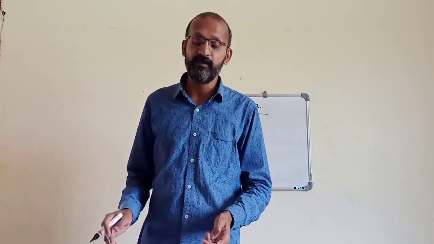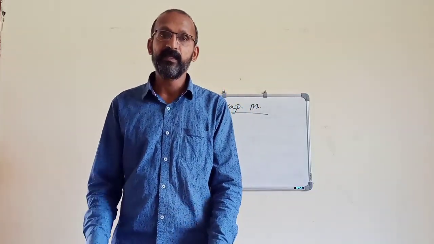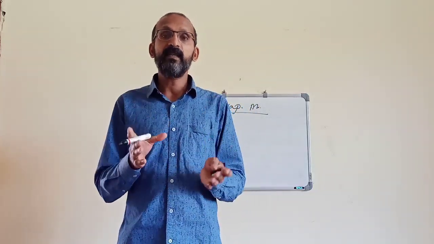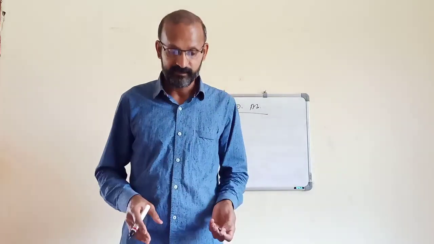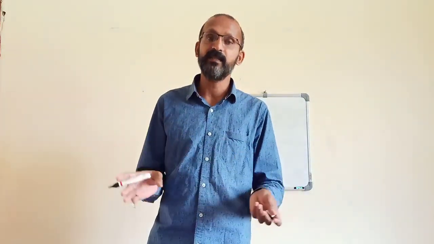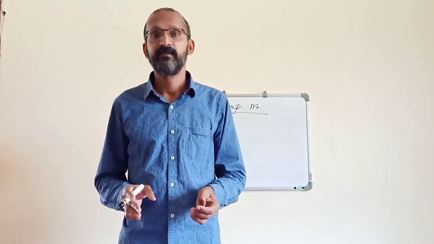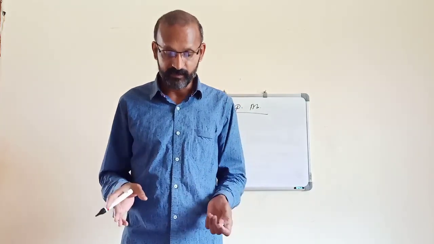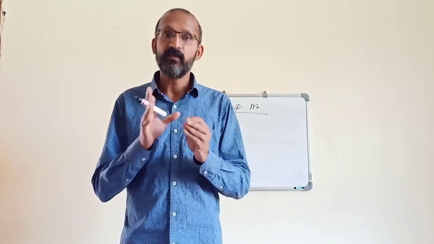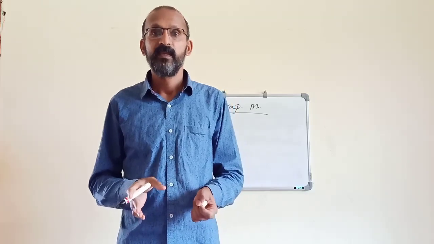What is the fixed capital method? Fixed capital method means the capital is always fixed. There is no change in the capital. Fixed capital will be fixed for all the periods.